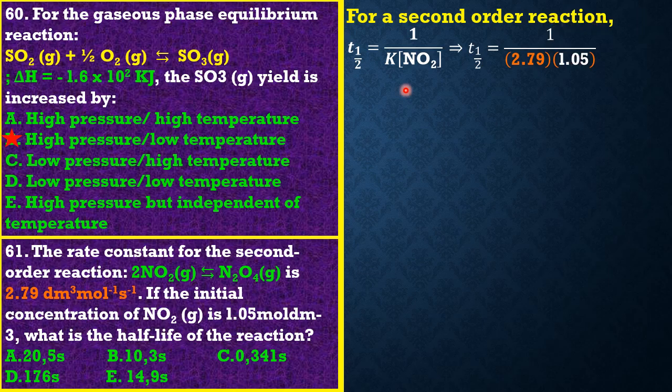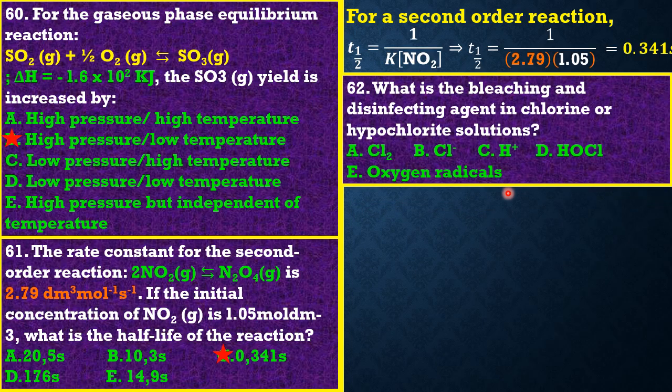So if we plug in everything, we have T1/2 equal to 1 over the rate constant, which is 2.79, then the initial concentration, which is 1.05. Solving that, we have an answer of 0.341 seconds. So which option is good? Option C is the best option.